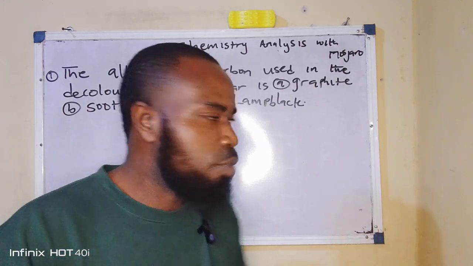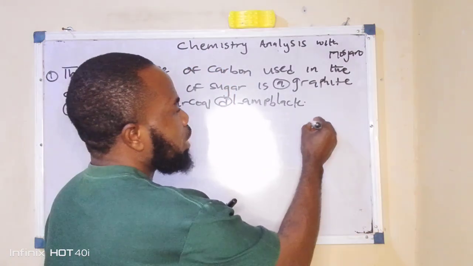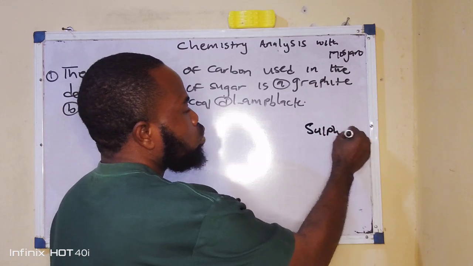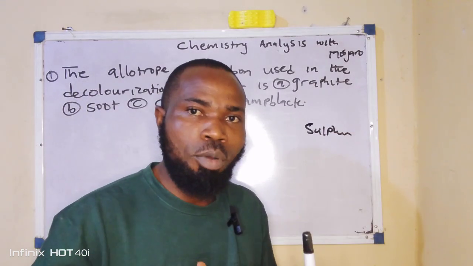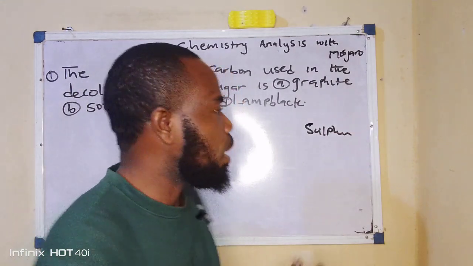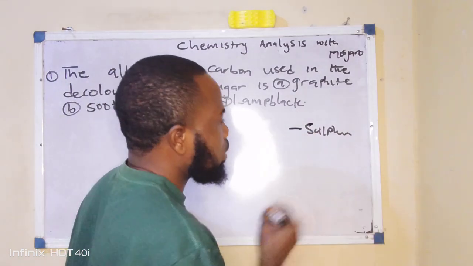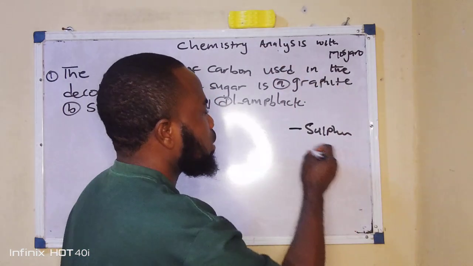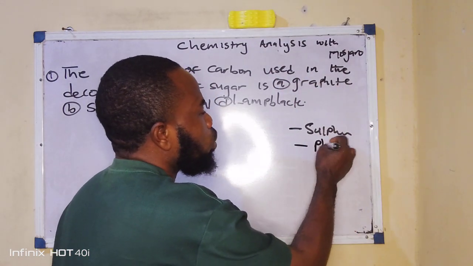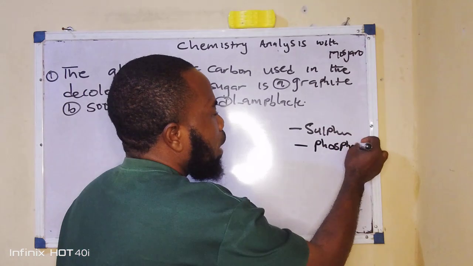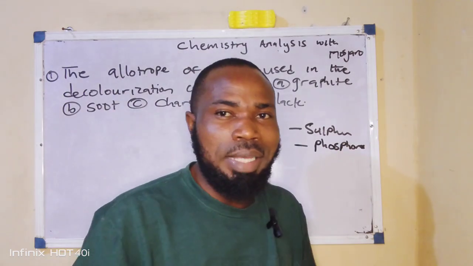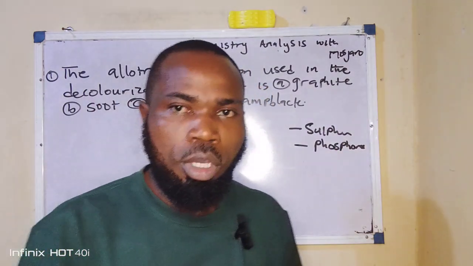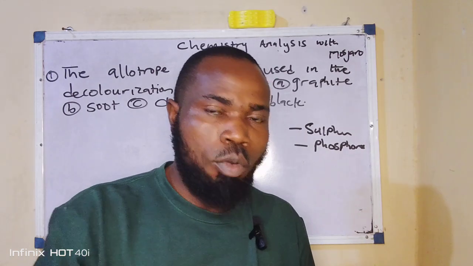Now, what are these elements? For example, the element sulfur exhibits allotropy, where the element exists in different forms but in the same physical state. Of course, we have carbon exhibiting allotropy. We have phosphorus exhibiting allotropy, where questions can come like this. There are two major allotropes of phosphorus: the red phosphorus and the white phosphorus.